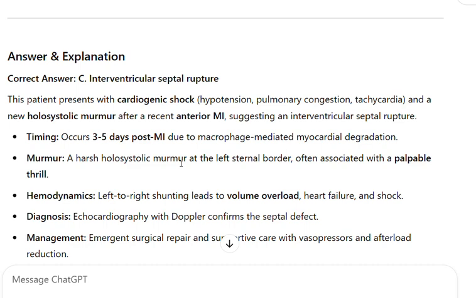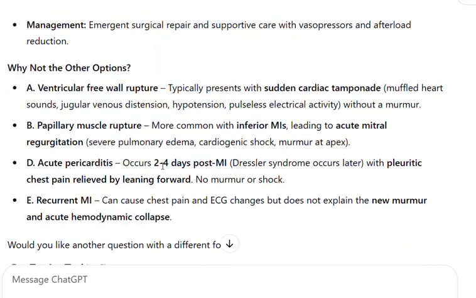Hemodynamics: left to right shunting leads to volume overload, heart failure, and shock. Echocardiography with Doppler confirms the septal defect. Management: emergent surgical repair and supportive care with vasopressors and afterload reduction. Why not the other options?